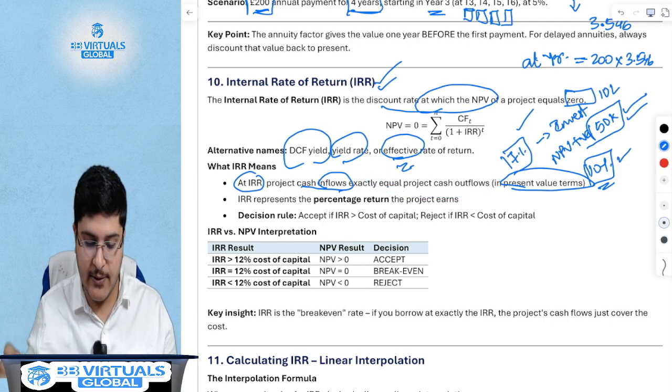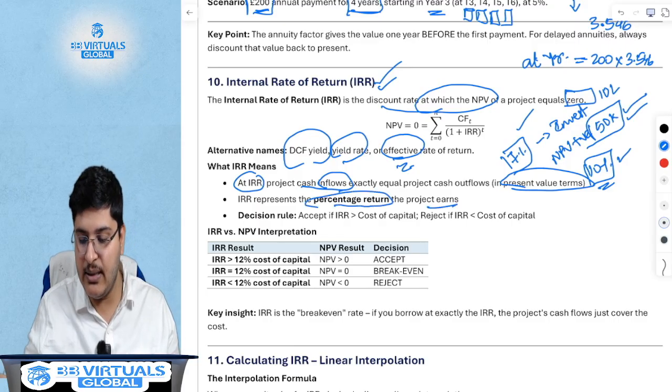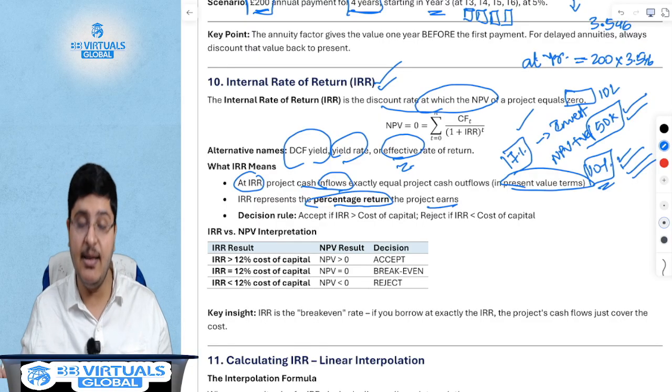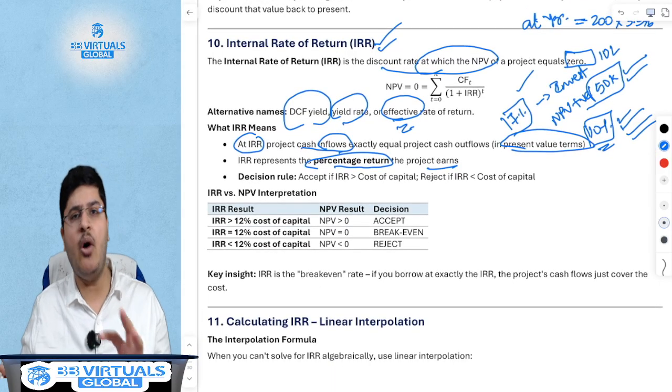It represents the percentage return that the project earns, which in our example is 10%, that our share market investment is going to give to us. Now, how do you decide?